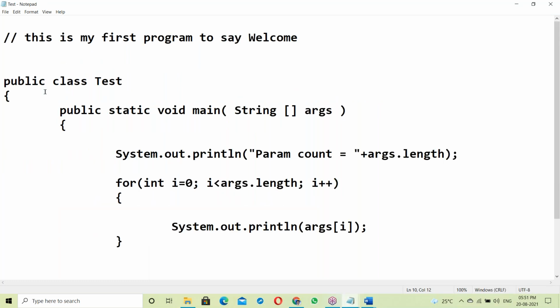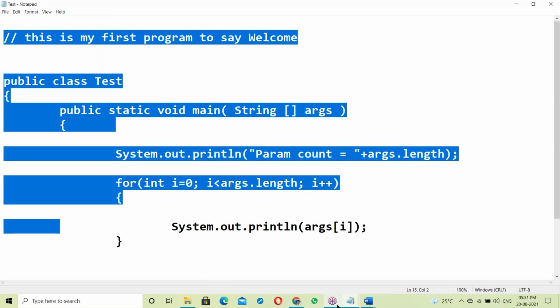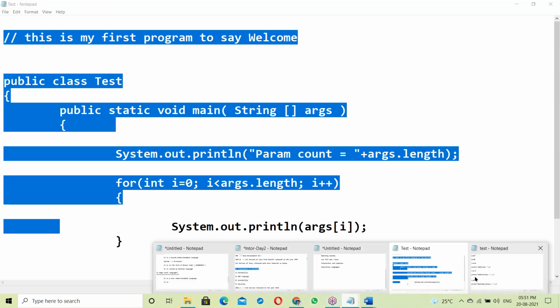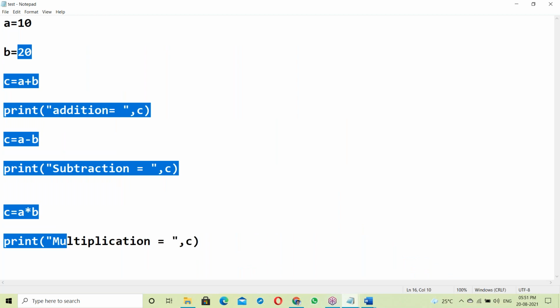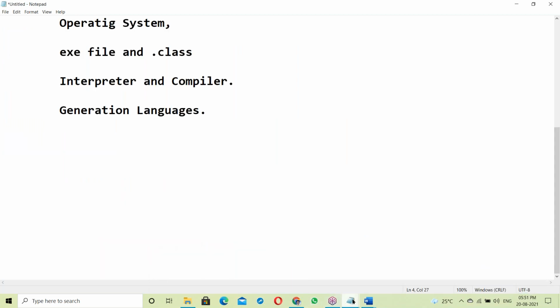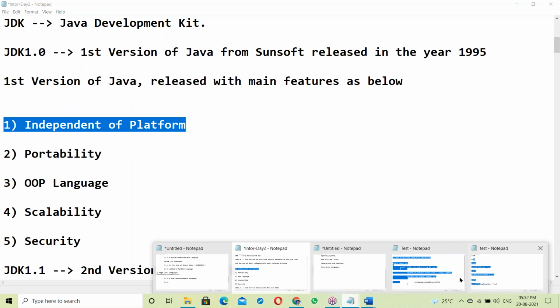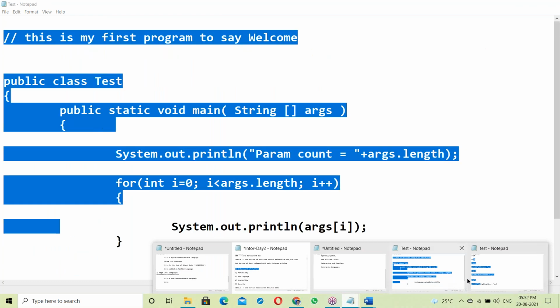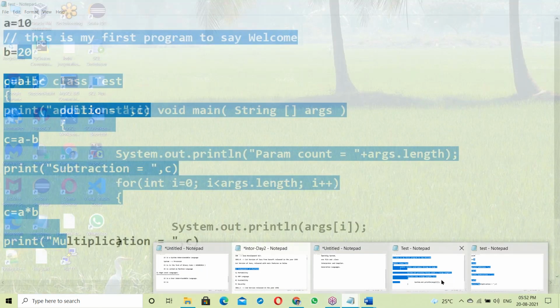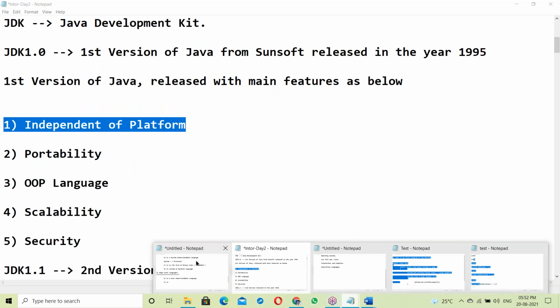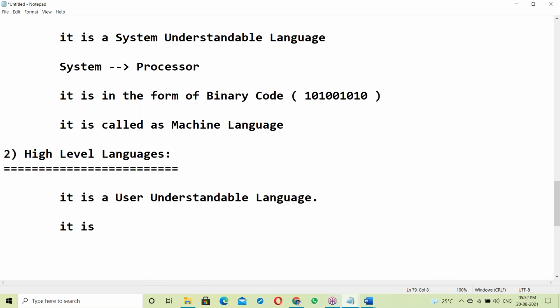See here, this Java program, this Python script, this C program, all are like English language. Very easy to understand. C is the first high level language.